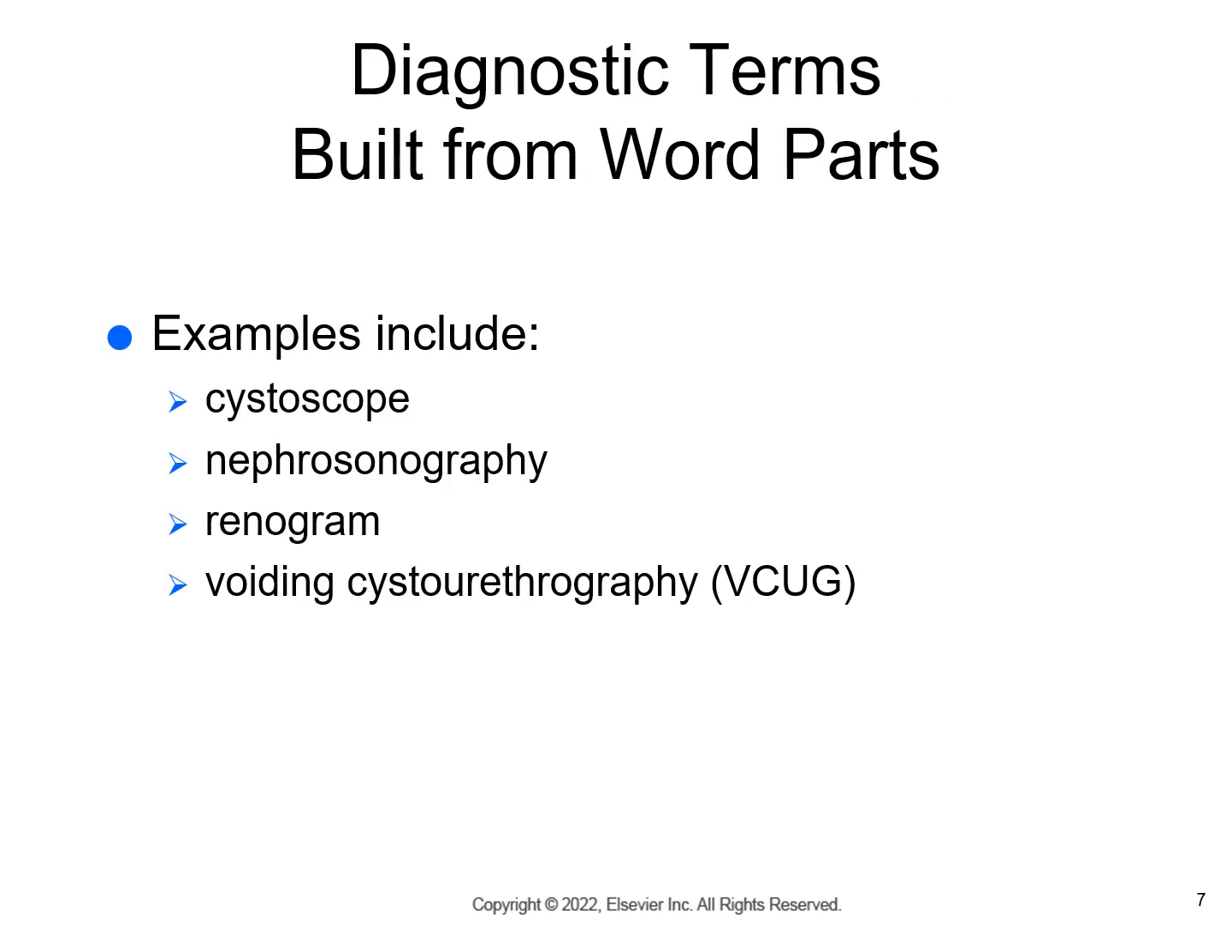Diagnostic terms from word parts include cystoscope, an instrument used for visual examination of the bladder. Nephrosonography is a process of recording, which is the graphy, of the kidney using sound waves, and sound waves is the sono part. Renogram is a radiographic record of the kidney. So a record is the gram part here. Voiding cystourethrography, or VCUG, is a radiographic imaging of the bladder and the urethra.